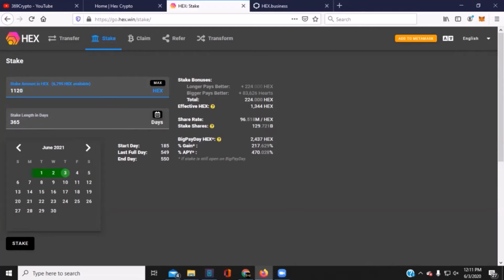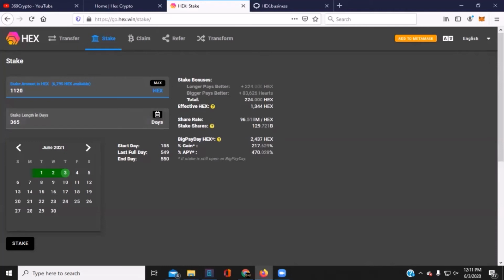Yep. Shares, big payday bonus, that's where it gets fun. Yep. So 470% total APY, 365 days. That's 1 year. Granted, big payday bonus is only a one-time thing, November 19th, 2020, and that's it. After that, it's open season for stakes. There's not any bonus as of this time, but big payday is a one-time deal for the launch phase.